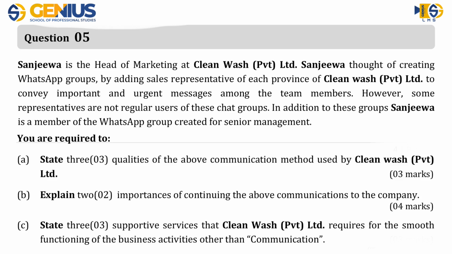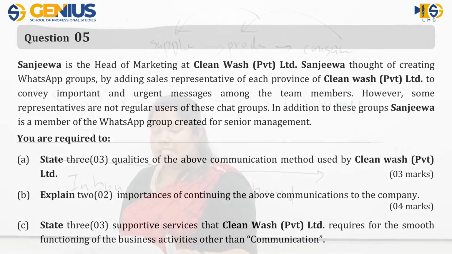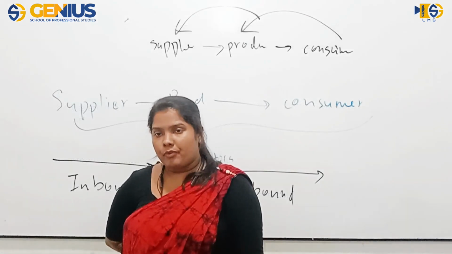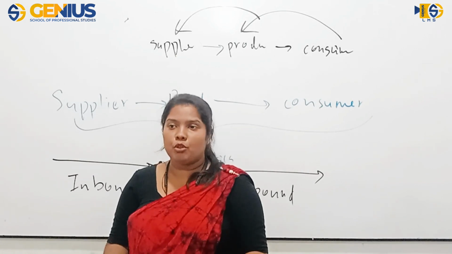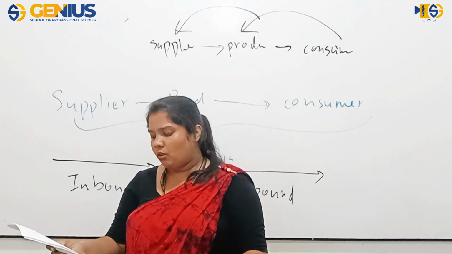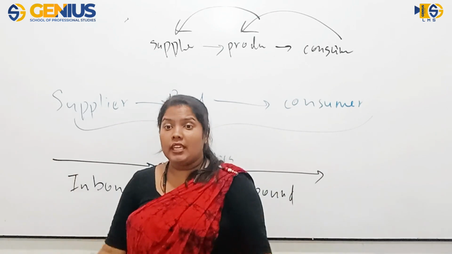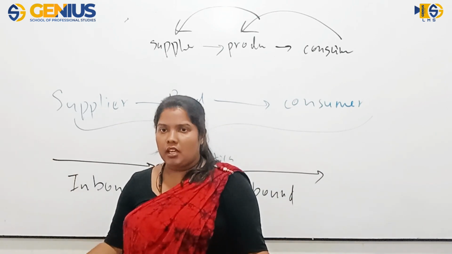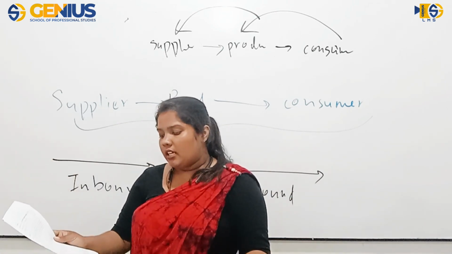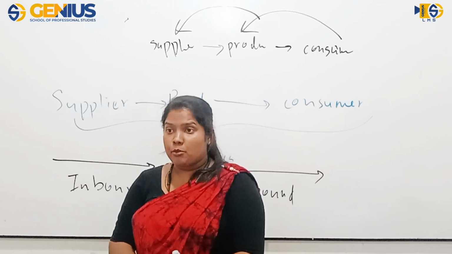However, some representatives are not regular users of those chat groups. In addition to those groups, Sanjeeva is a member of the WhatsApp group created for senior management. So he has now created some WhatsApp groups to give urgent messages to the representatives of each province. And there is a separate WhatsApp group for senior management members.